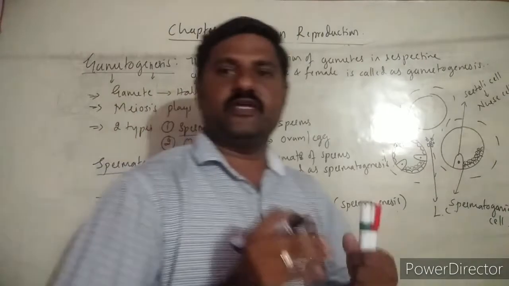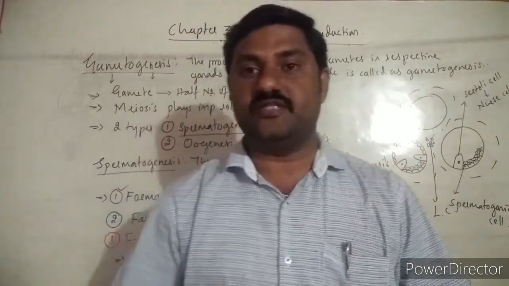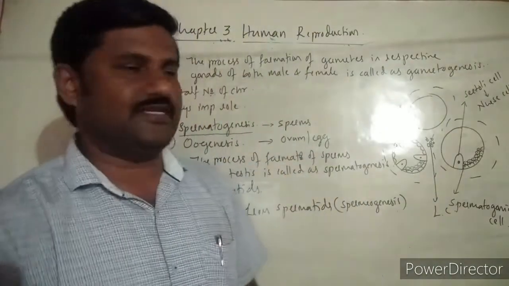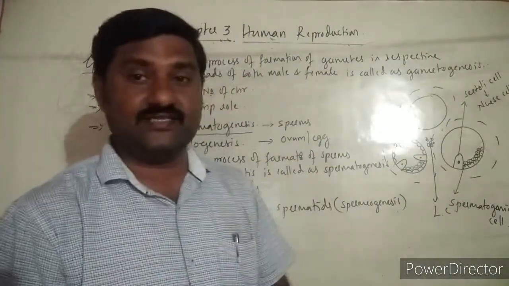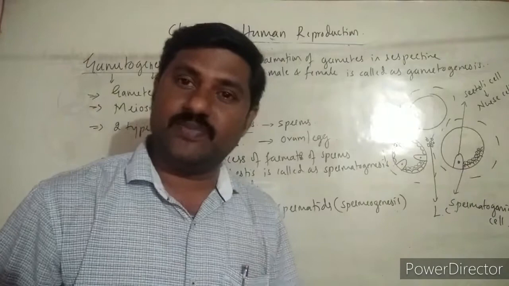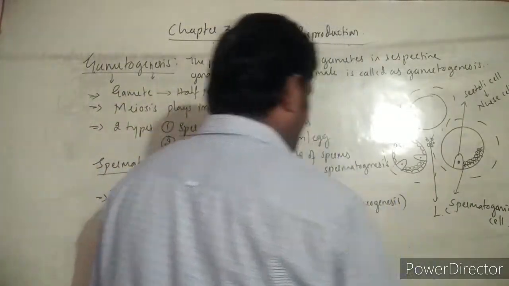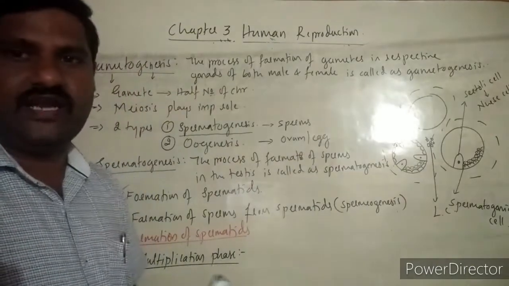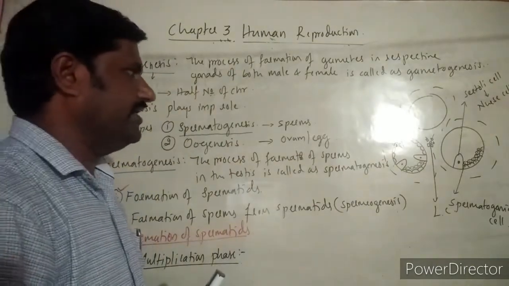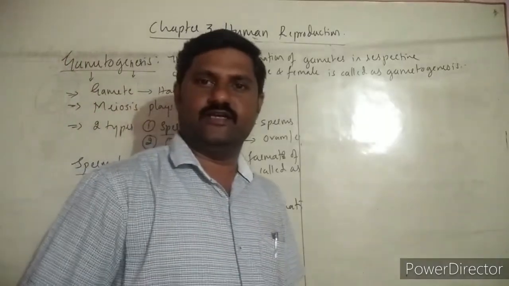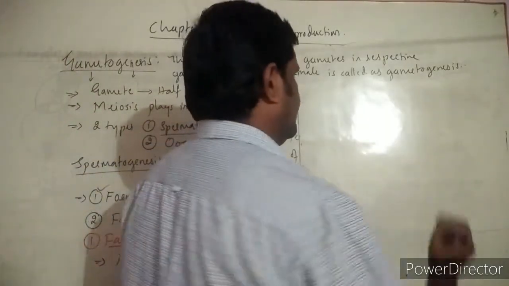The name itself suggests that the multiplication of cells takes place over here. How does it take place? Where does it take place? Let us see which cells are going to multiply themselves. It's a very important point, right? So I shall show it diagrammatically, separately over here, right? So I consider here one spermatogonial cell.